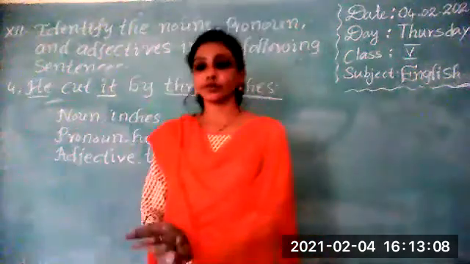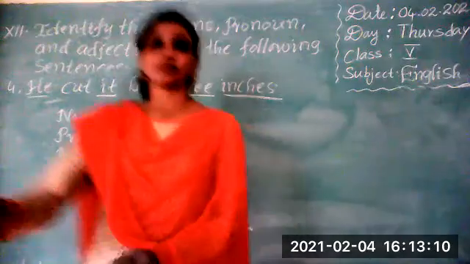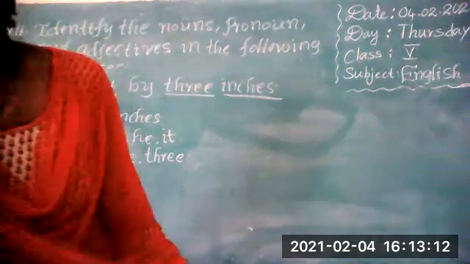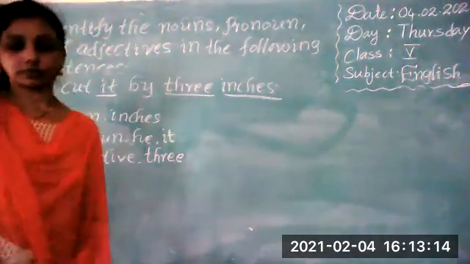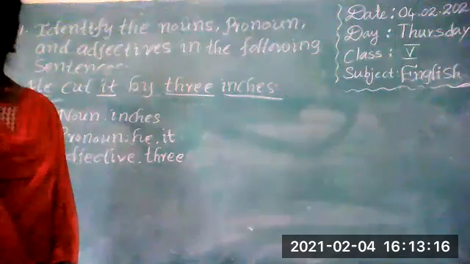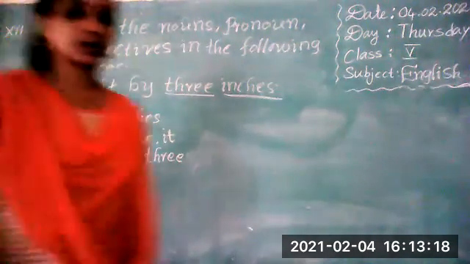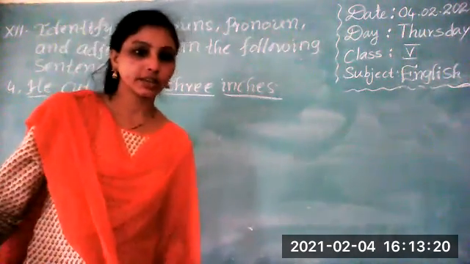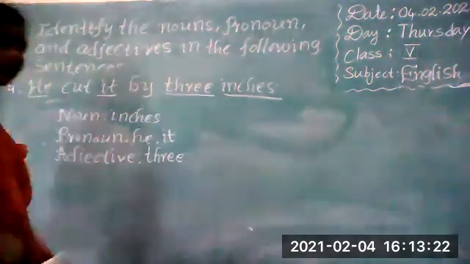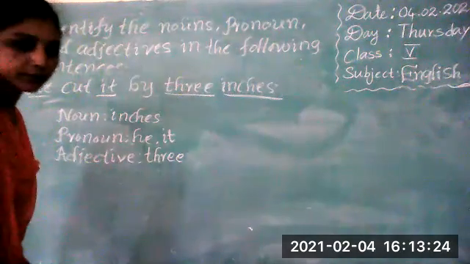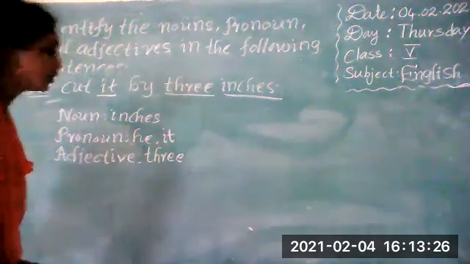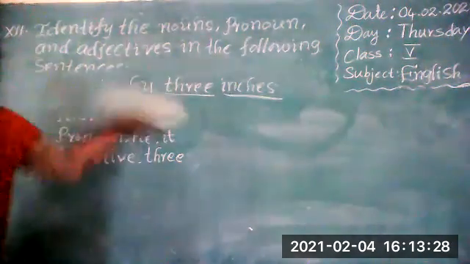Did you complete? Yeah. Shall I erase? Vijay? Okay. So shall we go to the next bit?